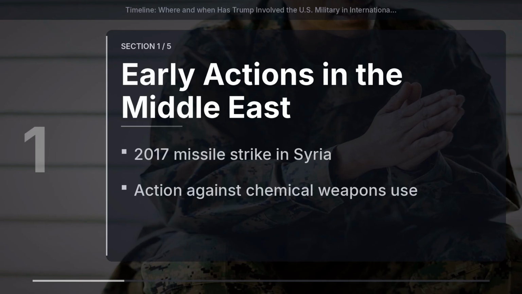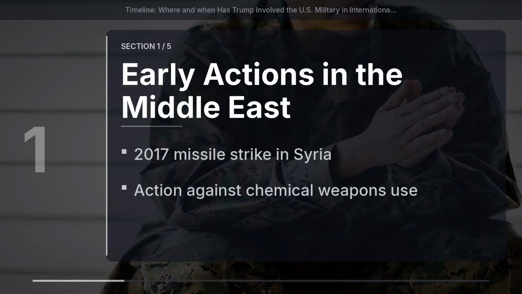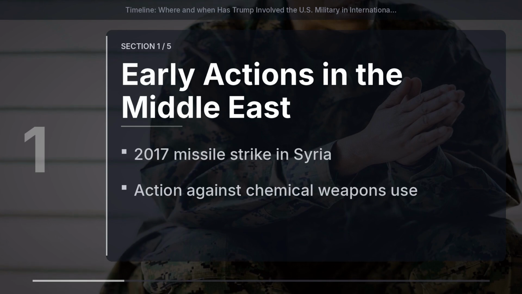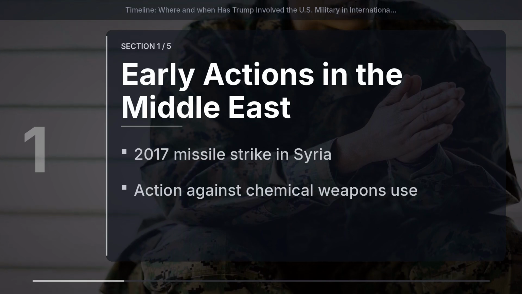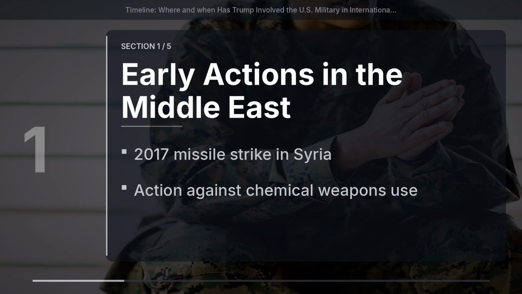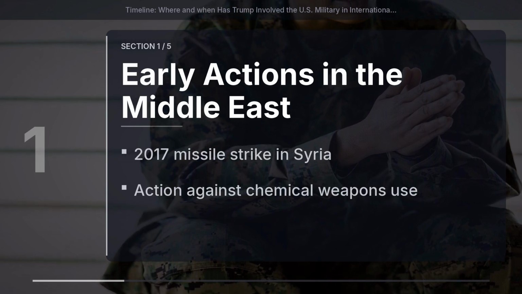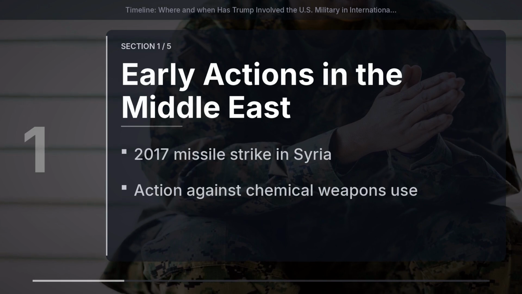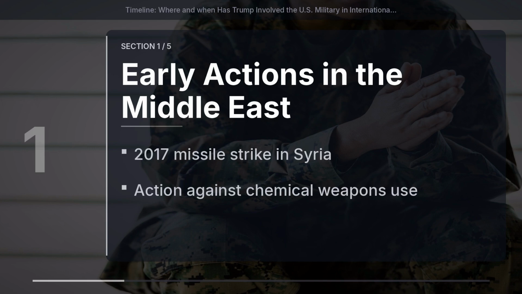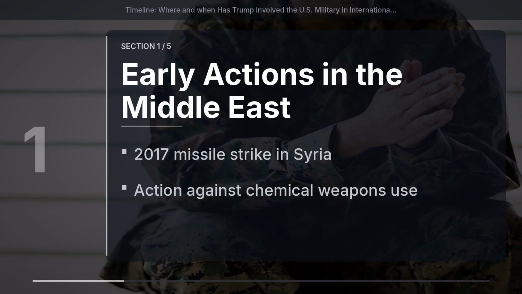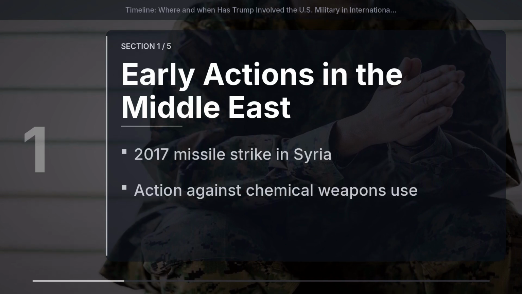One of the first major involvements of the U.S. military under Trump was the 2017 missile strike on a Syrian airbase. This marked a clear use of military force in response to chemical attacks, signaling a new phase of U.S. military engagement in the Middle East. The strikes aimed to deter further chemical weapons use and showed Trump's willingness to use military power without a congressional declaration of war.